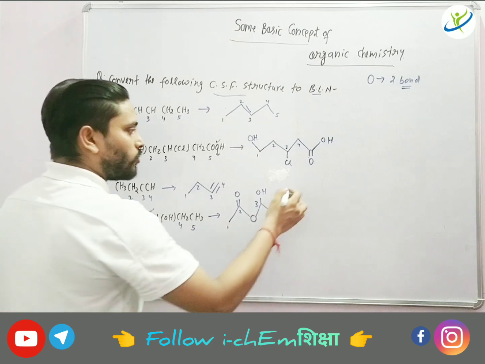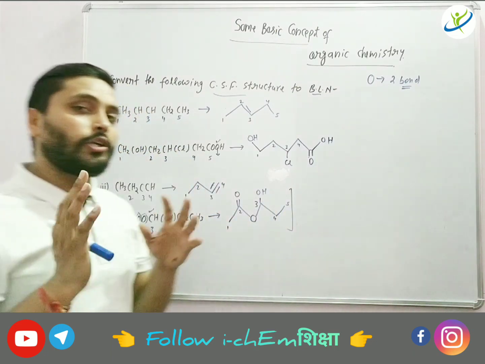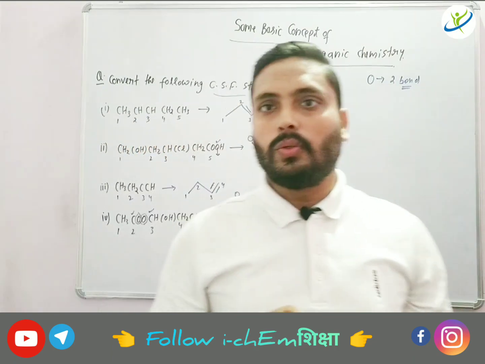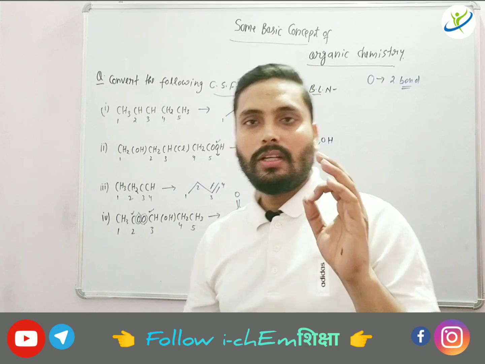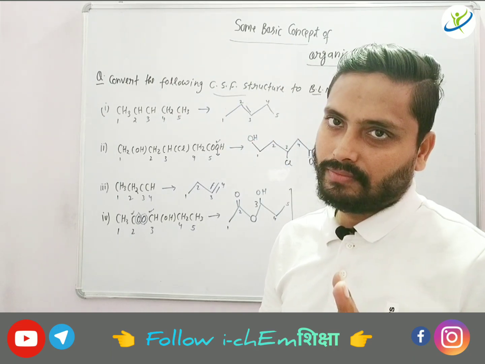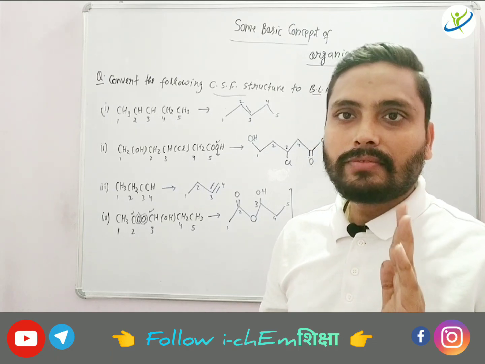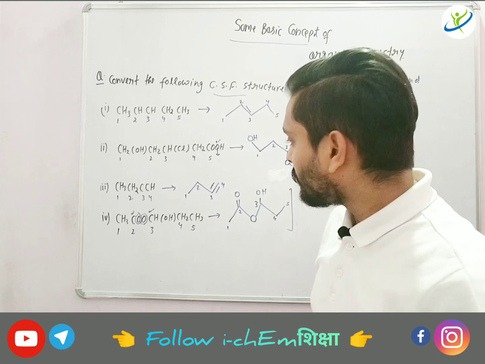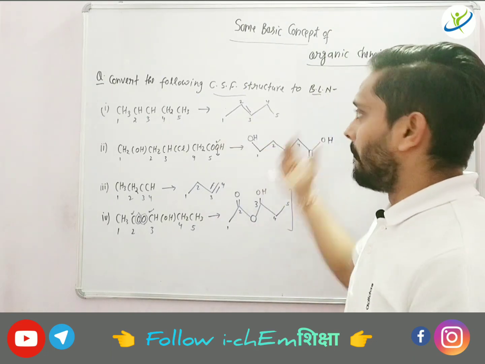So this is the way to draw the structure from CSF to BLN. You just need to look at the molecules. The rule is simple: carbon can form a maximum of 4 bonds. More than this carbon cannot form, and less than that it cannot form in a stable form. So all these were examples to convert from CSF to BLN.